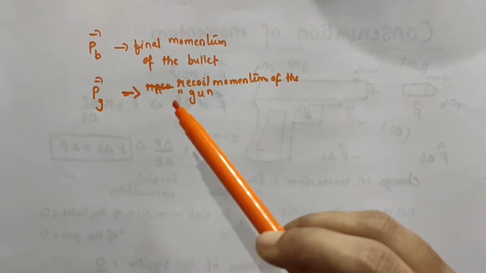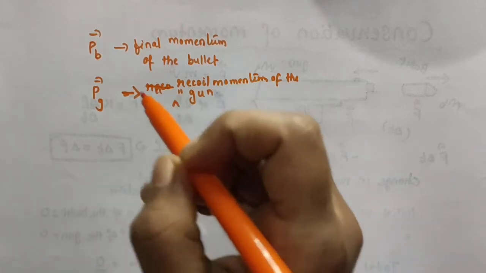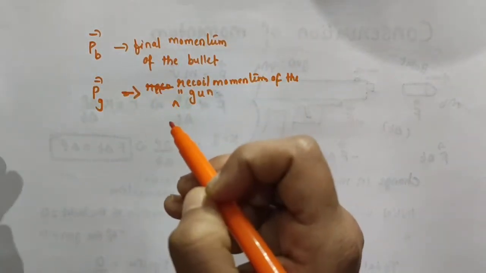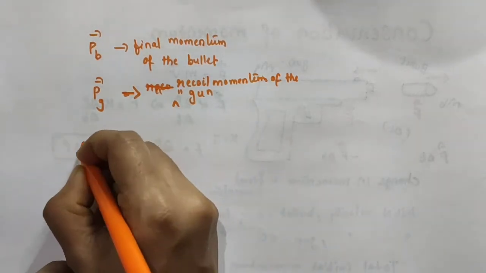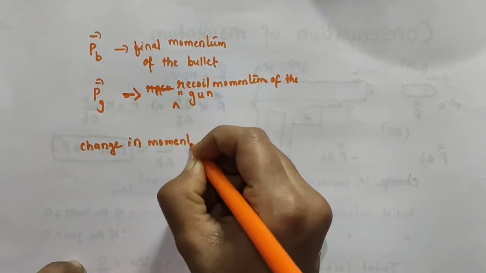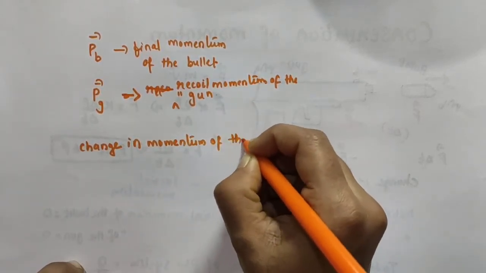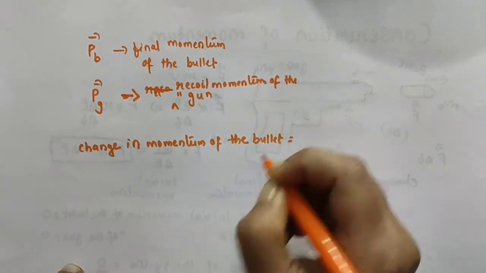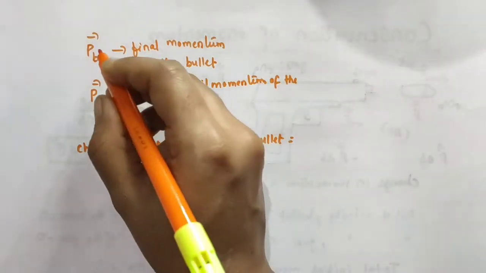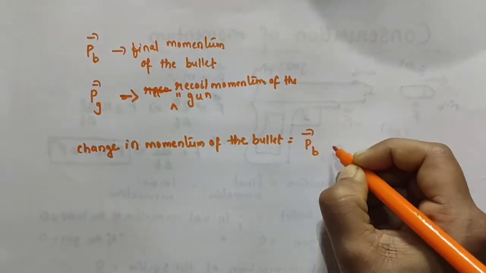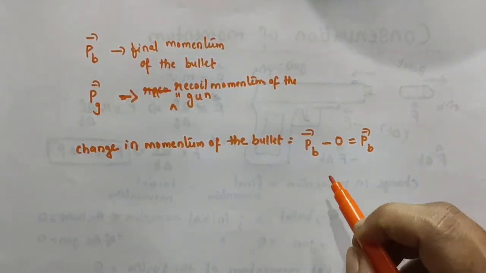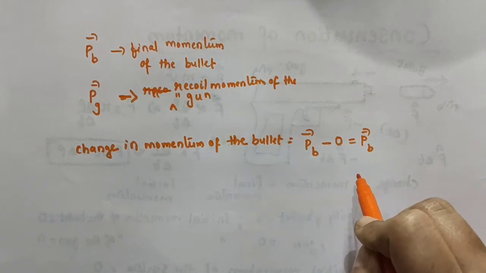So the momentum is called recoil momentum. Vector PB is the final momentum of the bullet and vector PG is the recoil momentum of the gun. So what is the change in momentum of the bullet? Change in momentum of the bullet means final momentum of the bullet minus initial momentum of the bullet. Final momentum of the bullet is vector PB minus initial momentum, which was 0. So change in momentum of the bullet is vector PB.